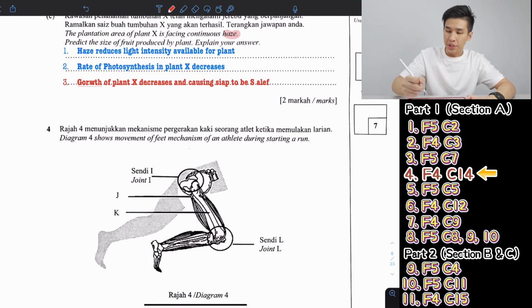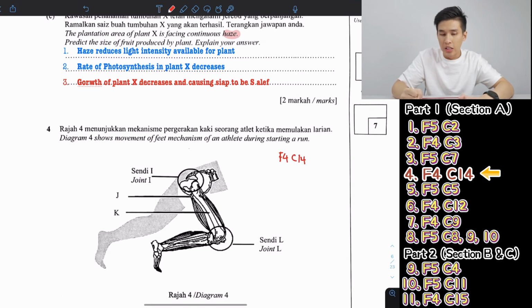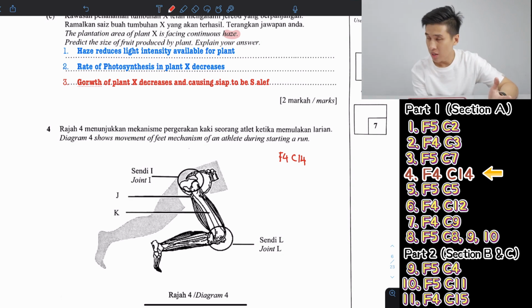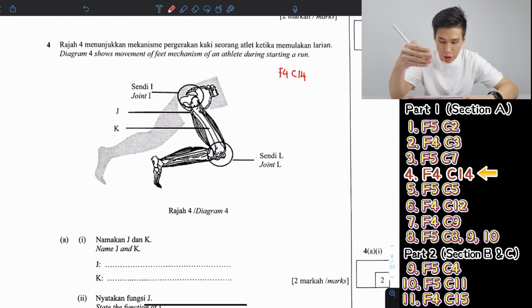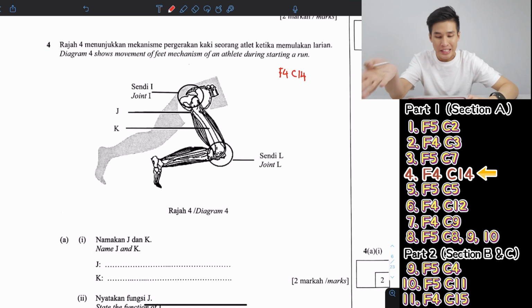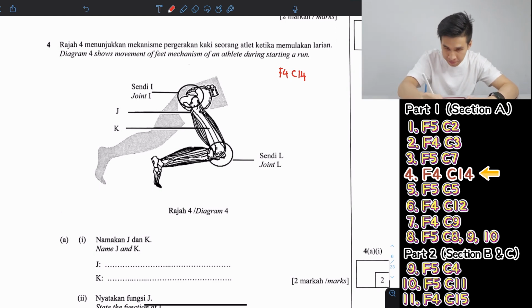Now, next one. This is quite important for this year. Form 4, Chapter 14. The movement and support chapter, the bones chapter, basically. It didn't come out for 2 years already, so this is the 3rd year, which is a very high chance, basically. Now, this is joints. They are focusing on joints and bones and muscles for this question. Human joints and human bones, of course.